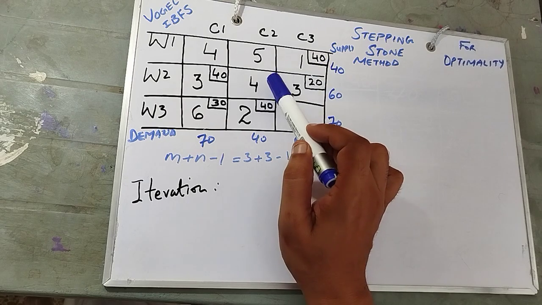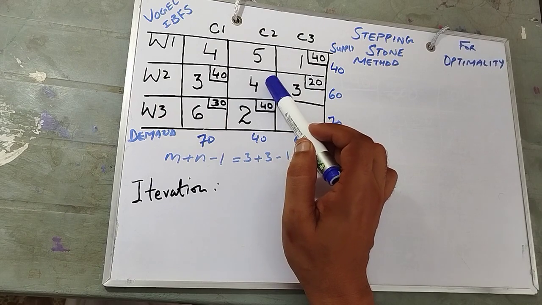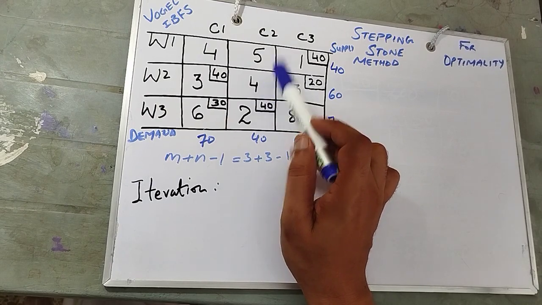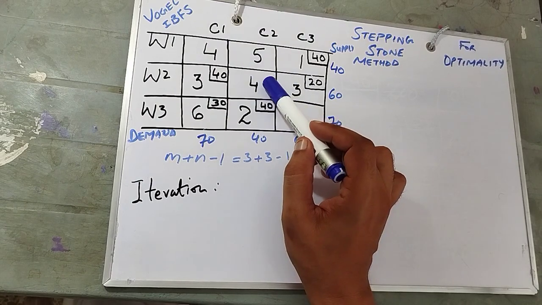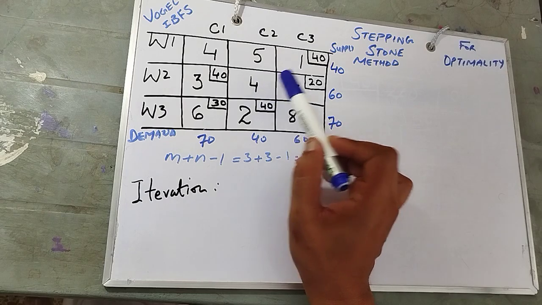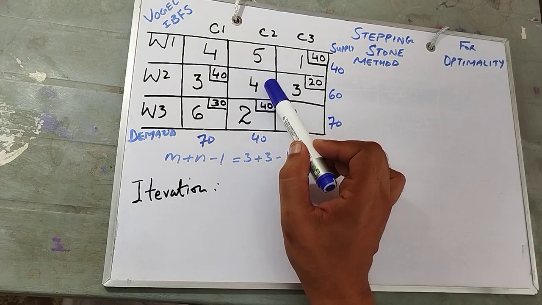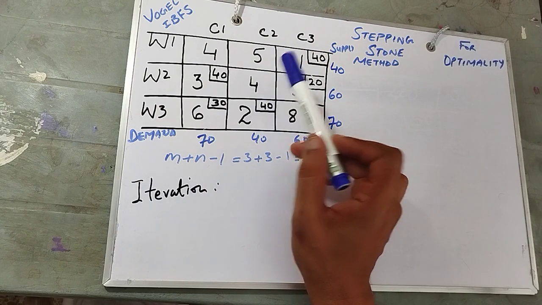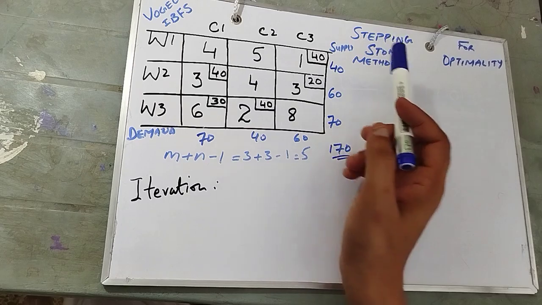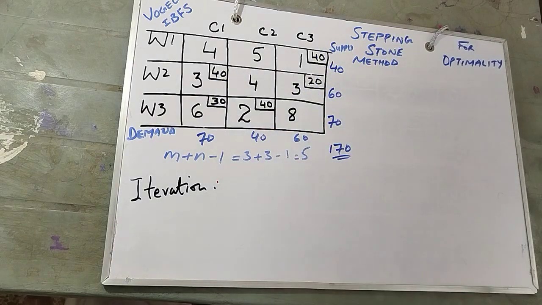Okay, and there is 0 unit over here. 0 unit you are supplying to customer 2 from warehouse 2. So it may be 10. You see, the allocations are changed. Or there may be other things like that. So the allocations may be changed. We need to understand.